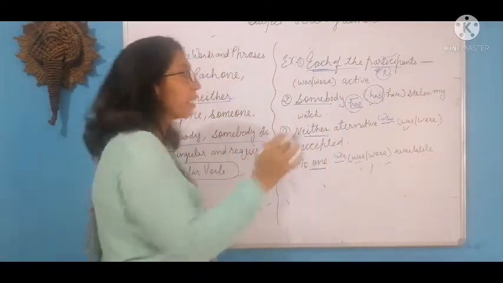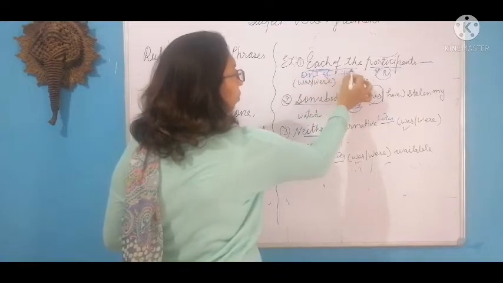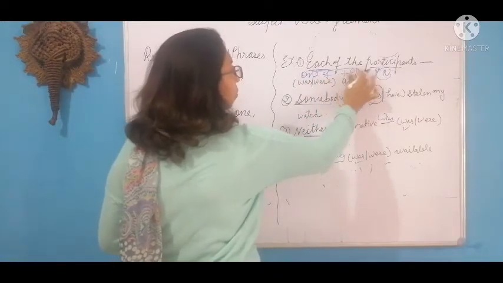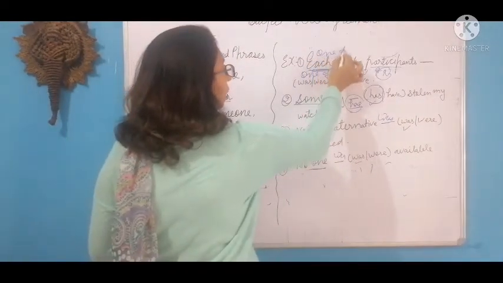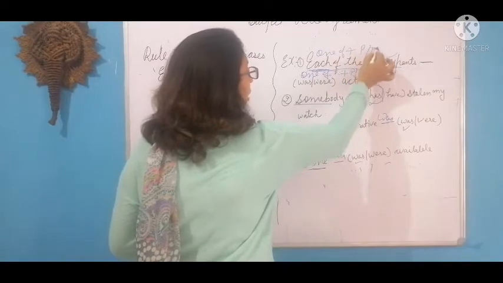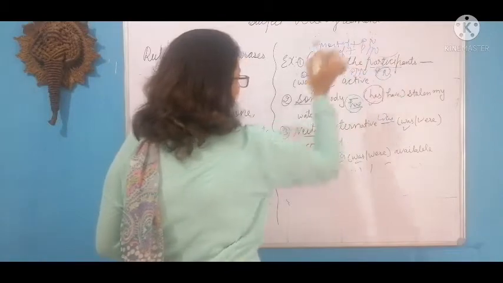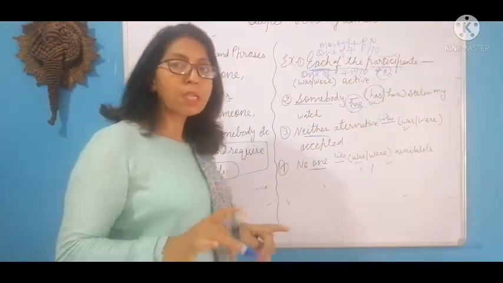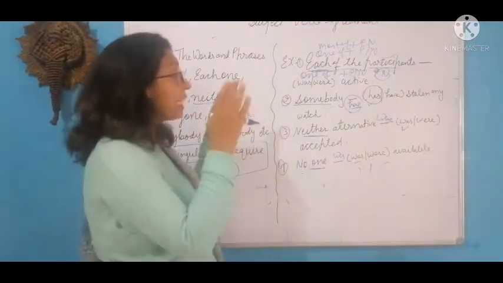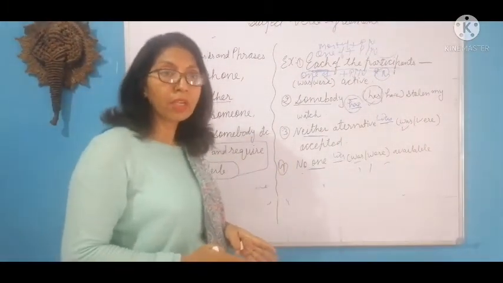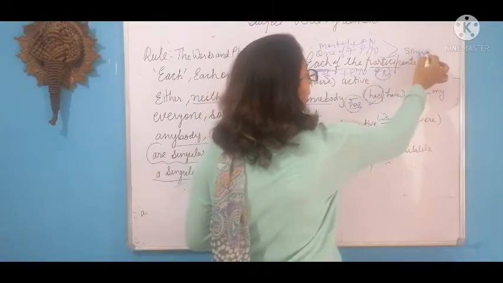If you find the structure like each of, one of plus plural pronoun, plural noun, and if you find one of plus plural noun, most of plus plural noun, either of plus plural noun, neither of plus plural noun, यदि इस तरह की स्ट्रक्चर आपको मिलती है तो आप इसमें क्या करेंगे, सिंगुलर फॉर्म ऑफ द वर्ब यूज करेंगे.